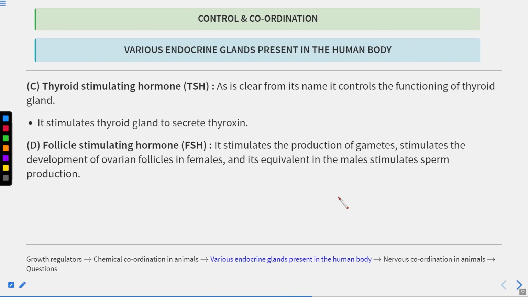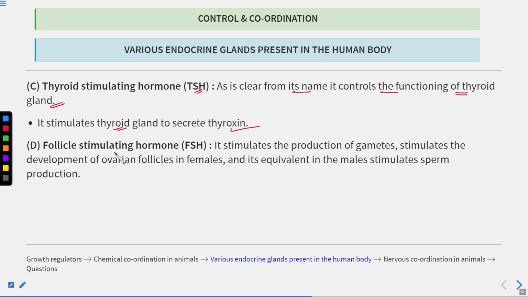Now next is the thyroid stimulating hormone, also known as TSH. Okay, as is clear from its name, it controls the functioning of the thyroid gland, and it stimulates the thyroid gland to secrete a hormone known as thyroxine. Now this thyroid secretes two hormones. One is thyroxine, another one is calcitonin. We'll discuss the functions of these two in the upcoming slides.